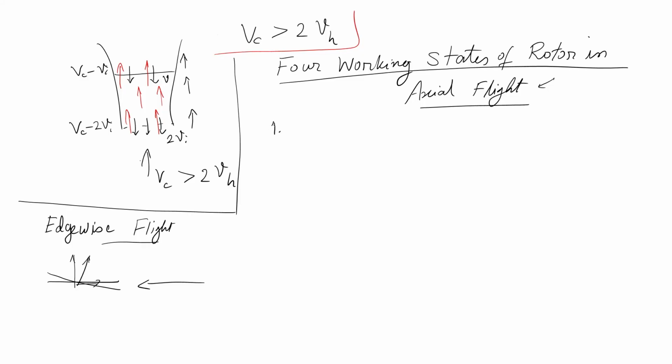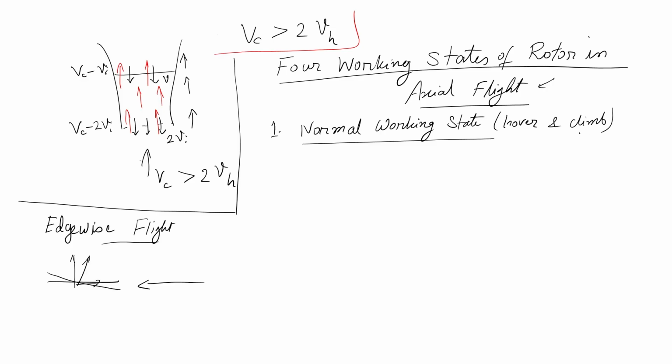First one, which we have looked at extensively, is the normal working state, which is hover and climb. Okay. So both these conditions are fairly similar.